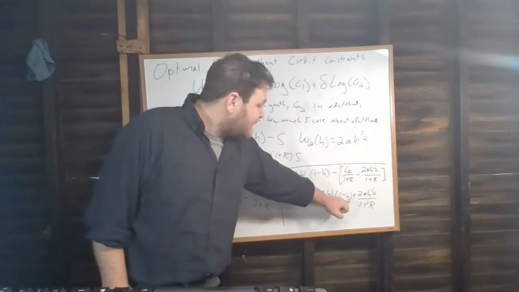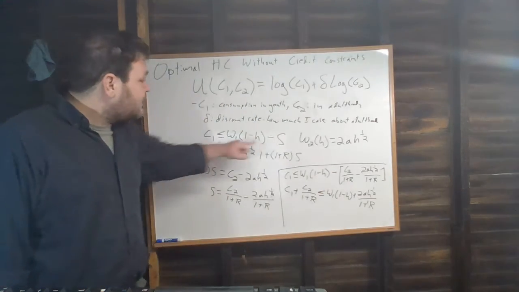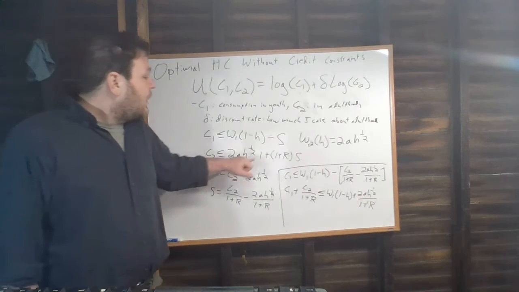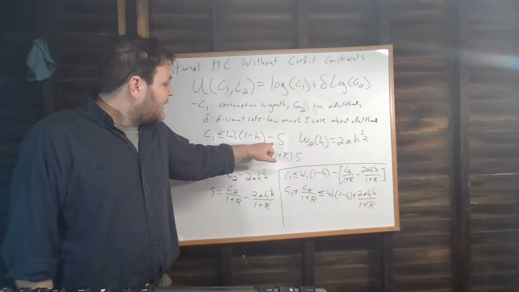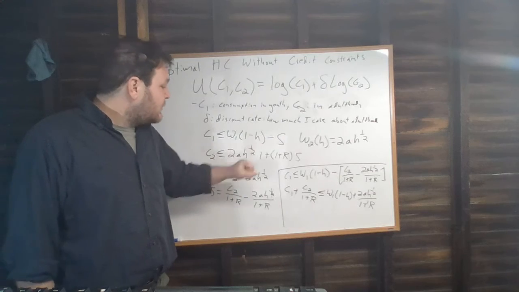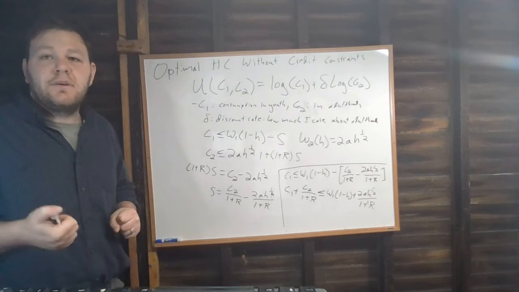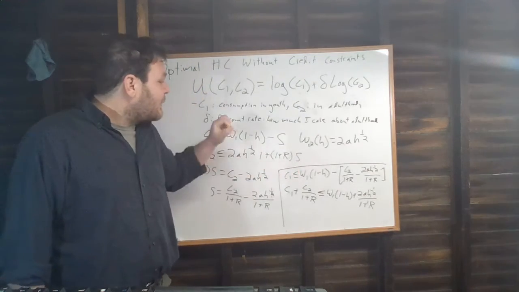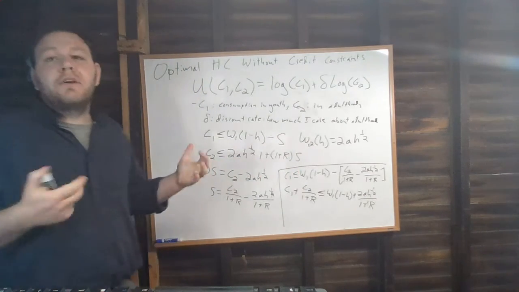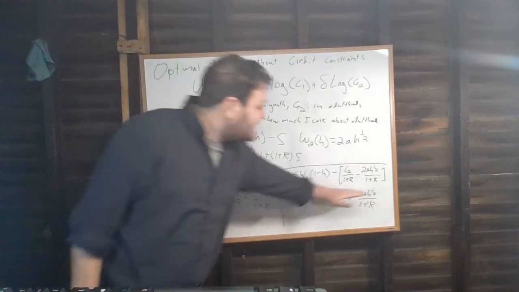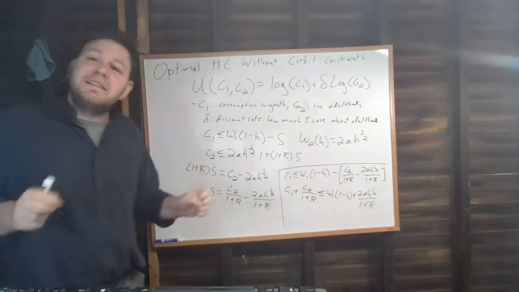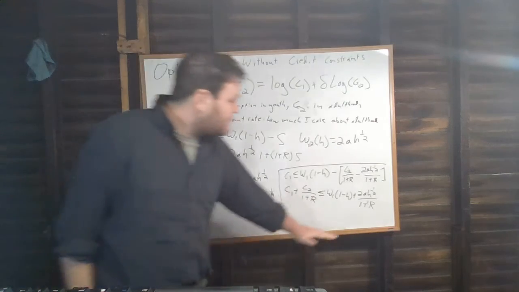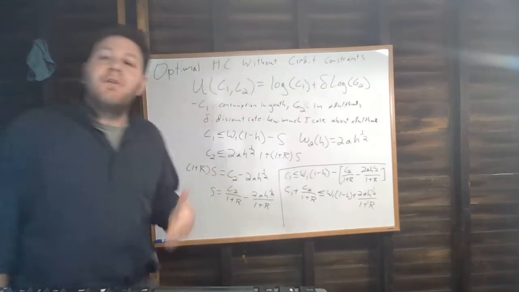If I earned $100 in period 1, I could have saved that and had $110 in period 2. So $100 in period 1 in earnings is going to be equivalent to $110 in earnings in period 2. Likewise, if I earned $110 in period 2, that would only allow me to borrow $100 in period 1. So what this is going to tell us is the present discounted value of all of our consumption versus the present discounted value of all of our income.